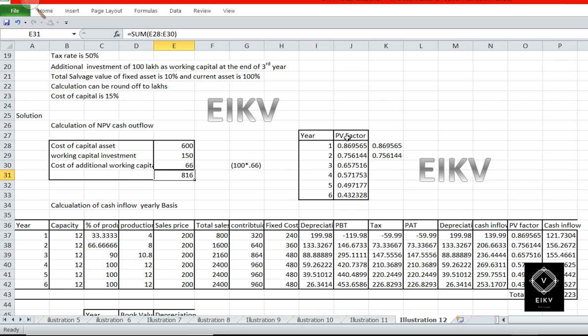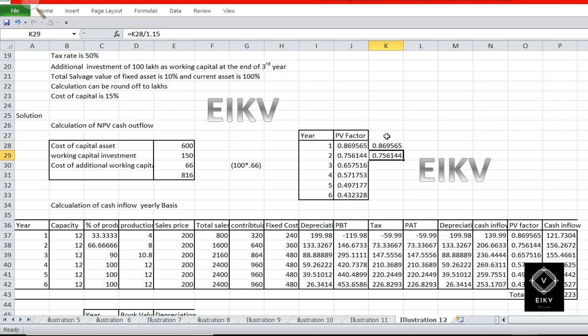So to compute the PV factor I have made a table which contains year and PV factor, and the cost of capital given in the question is 15 percentage. So how we will prepare the PV factor is nothing but we need to take 1 divided by 1.15, which is 1 plus 15 percentage. So 1 divided by 1.15 gives 0.8695.